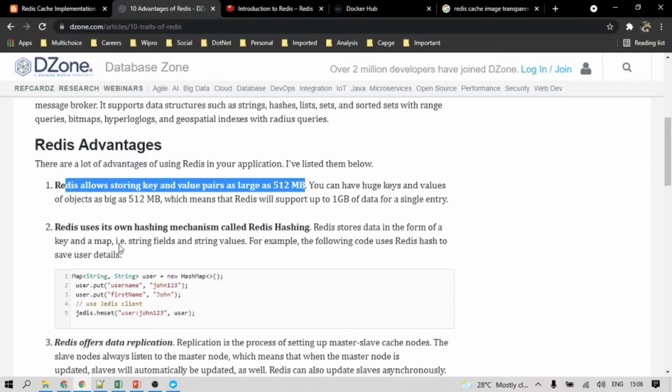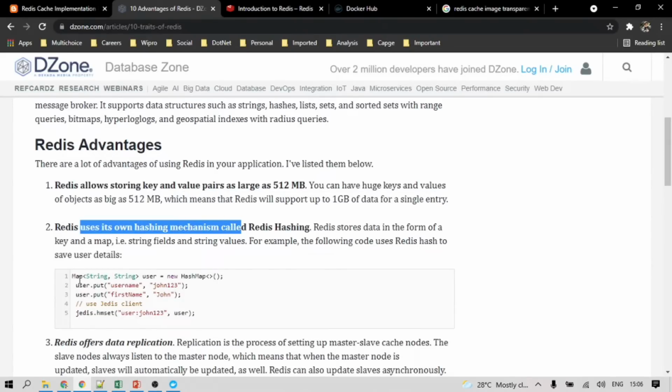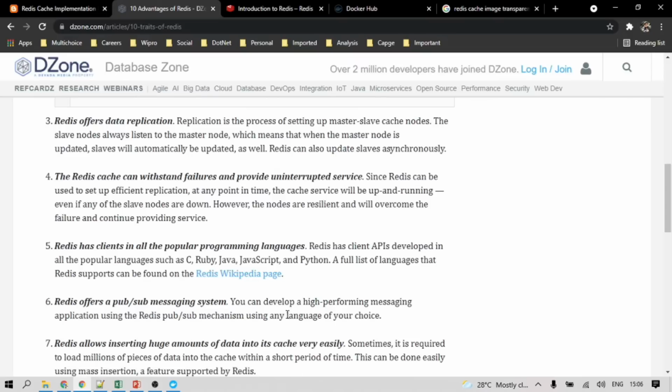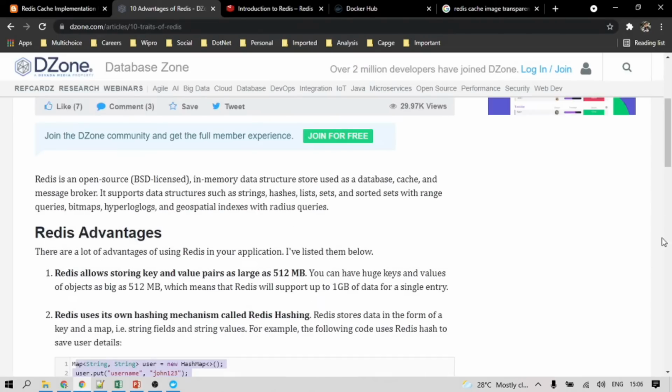But Redis gives us the advantage of storing data of around 512 MB, which means Redis will support up to 1 GB of data for a single entry. Redis uses its own hashing mechanism, so whatever data is stored in Redis is pretty much secured. It's not like anyone can see and tamper with this data. So this data is very much secured.